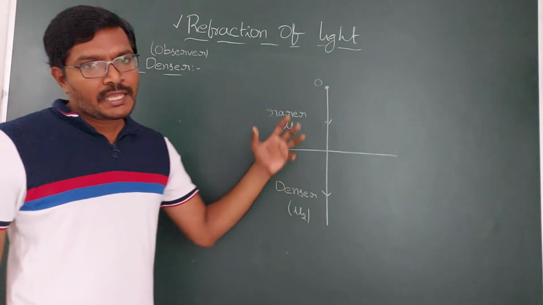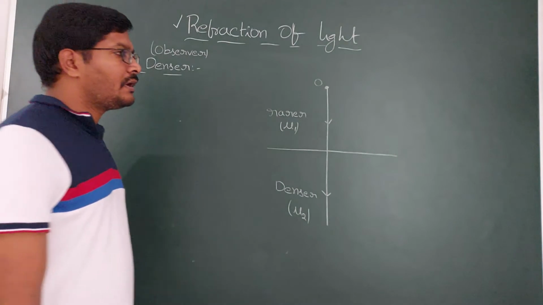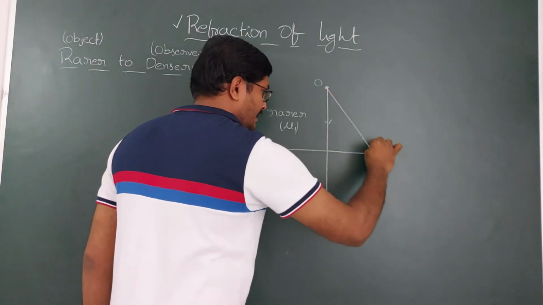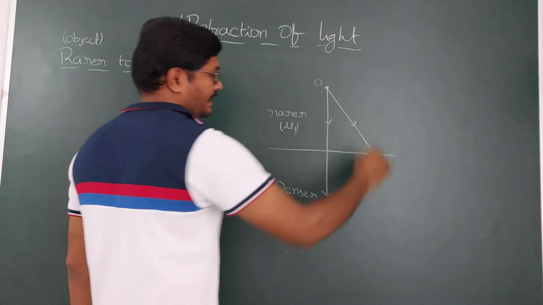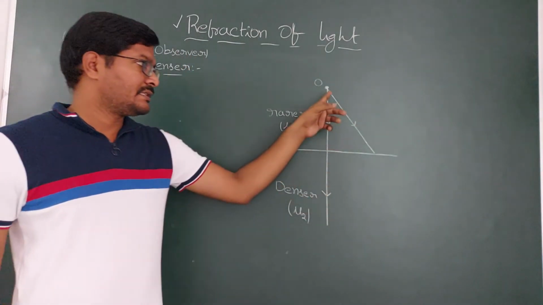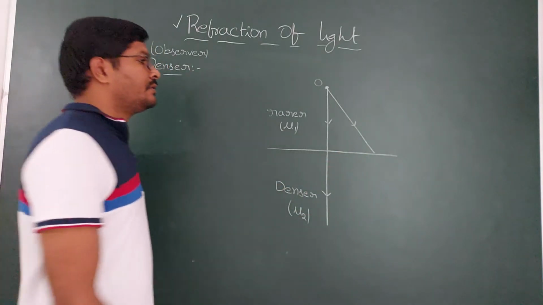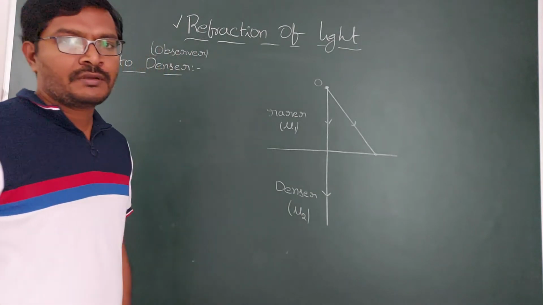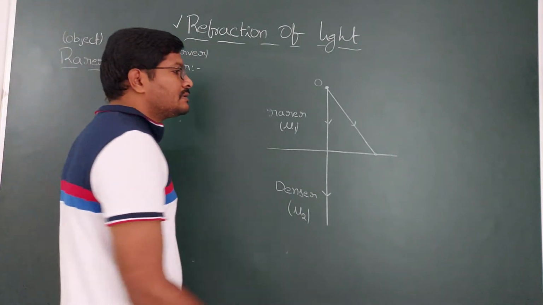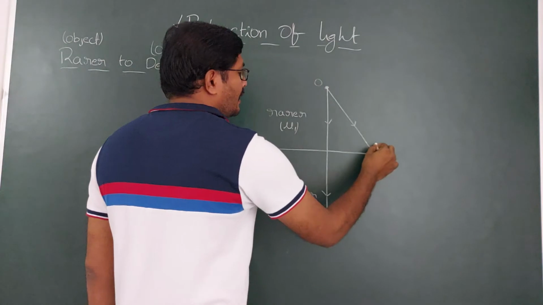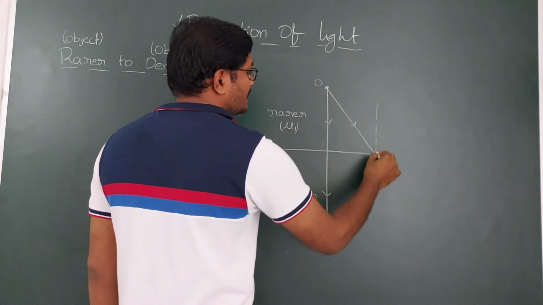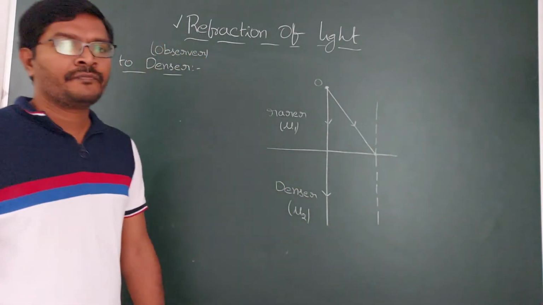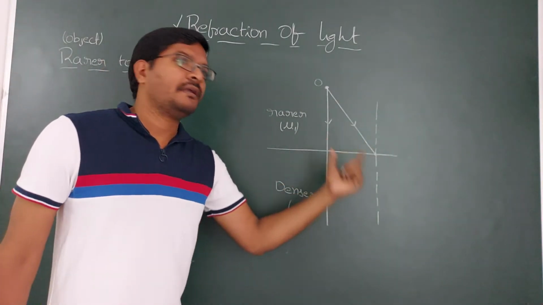From the object, I am taking another incident ray at an angle to the normal, in a straight line. Light has to travel in a straight line in ray optics. So this is another incident ray. This one is said to be the point of incidence. At the point of incidence, you need to draw the normal because the light is going to bend towards the normal as it is moving from rarer to denser. Normal is nothing but a perpendicular drawn to the interface at the point of incidence.